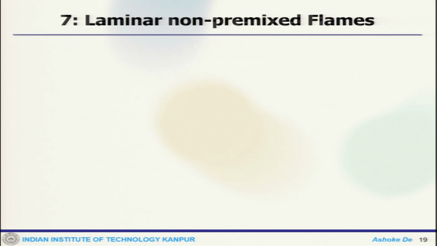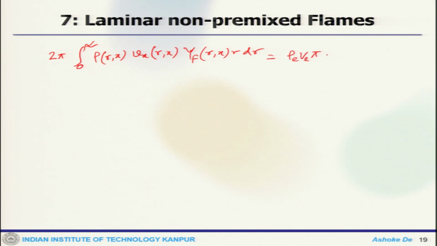So, if we rewrite that, this will be the integral of rho(x) times Vx(r, x) times Yf(r, x) times 2 pi r dr equals rho_e V_e pi R squared Y_fe, where Y_fe is 1, because the fuel mass fraction is 1.